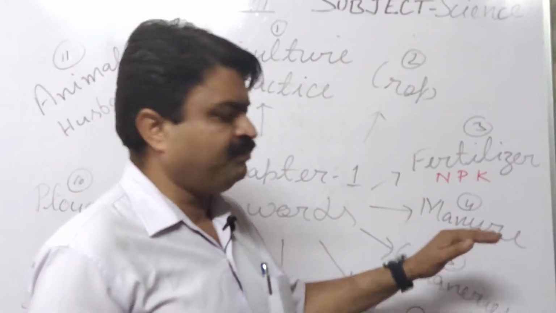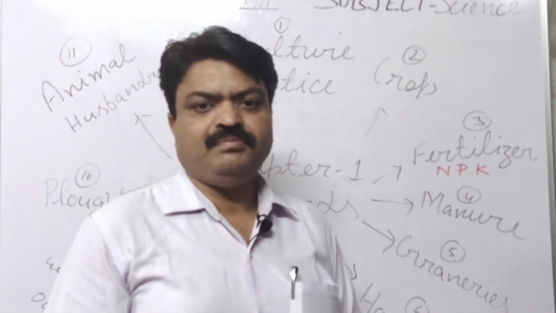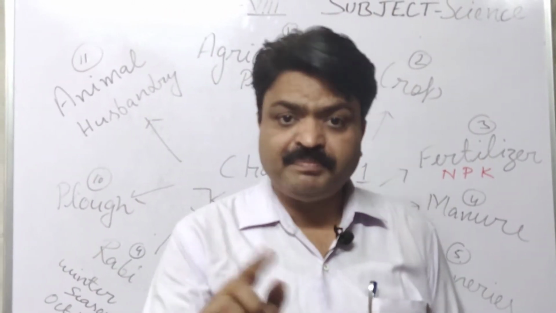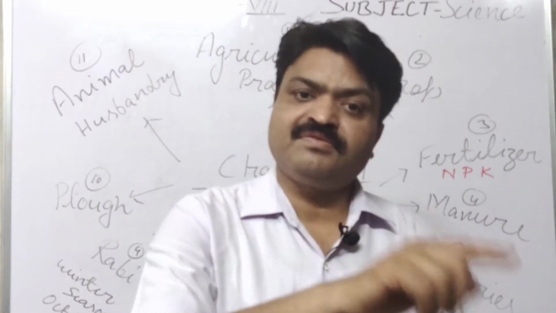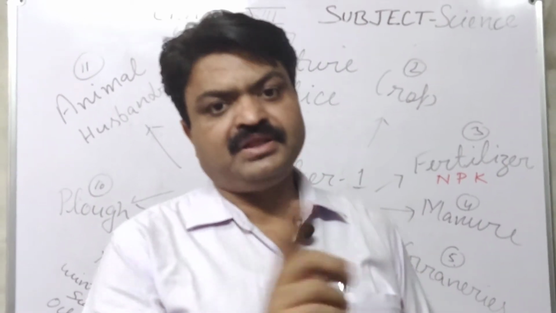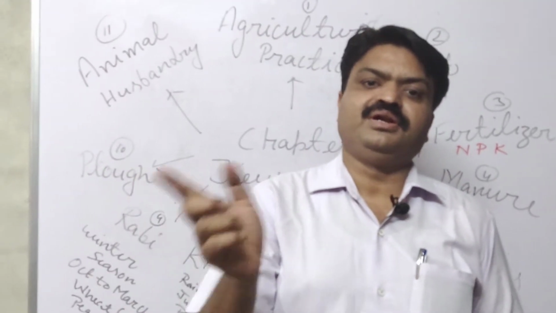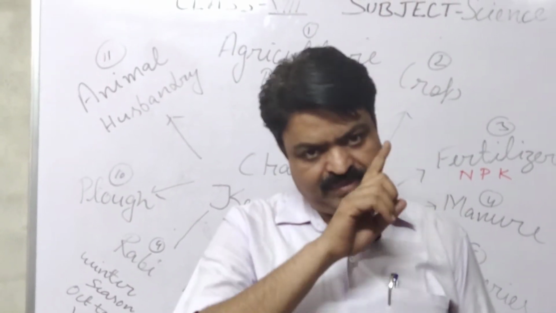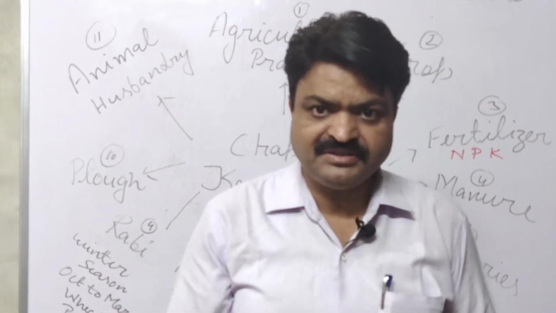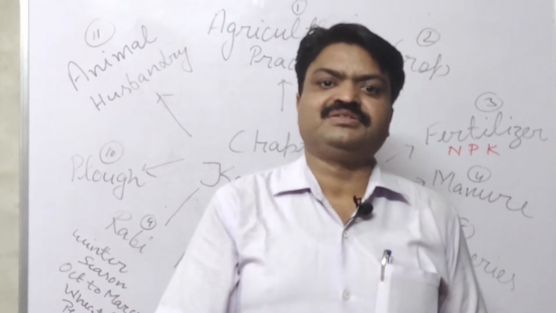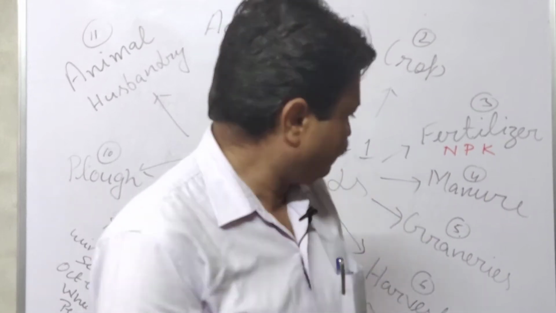Now we come to manure. Manures are organic substances that are prepared by the farmer in their fields. And how are they prepared, student? They are prepared with the help of biodegradable waste. It may be prepared with plant waste or with animal waste like cow dung.